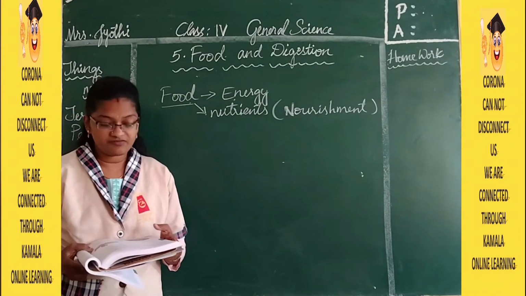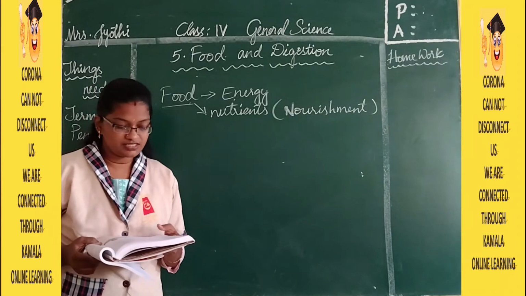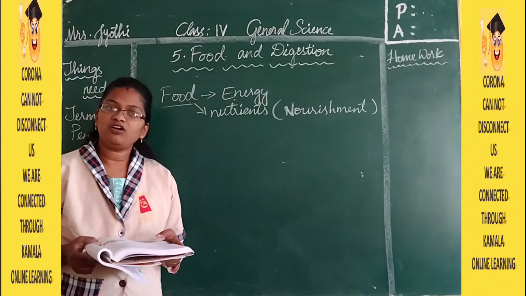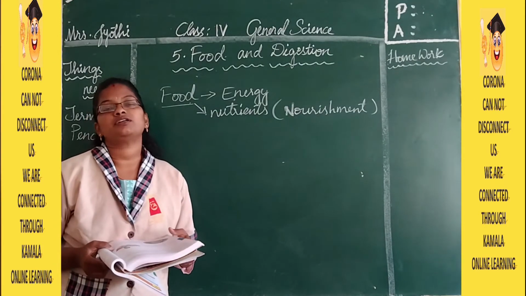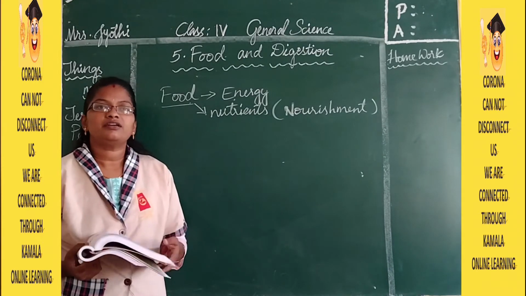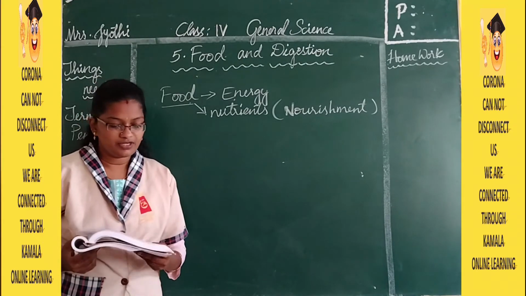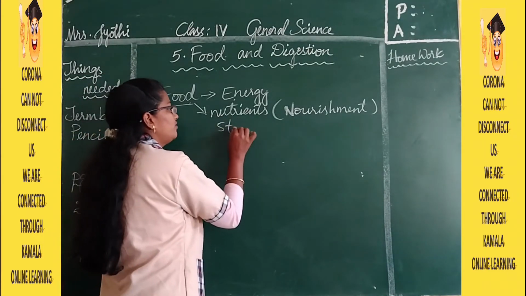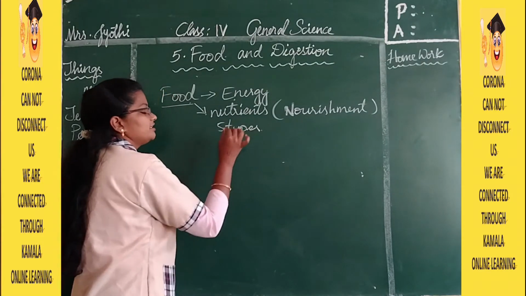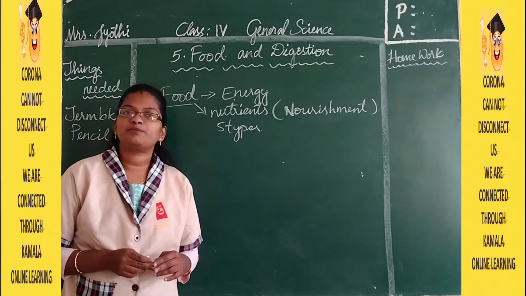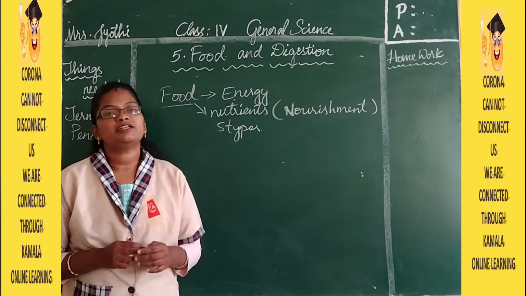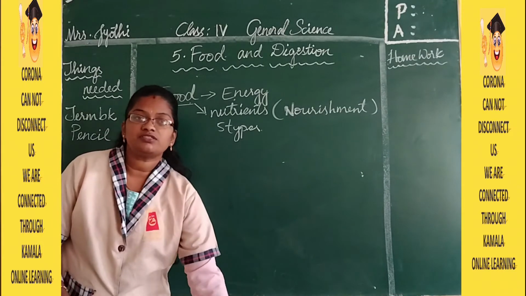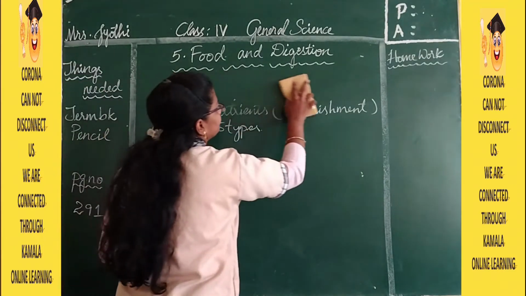So here you have mainly 5 types: proteins, fats, carbohydrates, vitamins, minerals. Along with this you have roughage and water. These are also present, but roughage and water are a little separate. So in these nutrients you have 5 types: fats, carbohydrates, proteins, vitamins and minerals. Along with this you have roughage and water. Now moving on to the first topic, that is proteins.